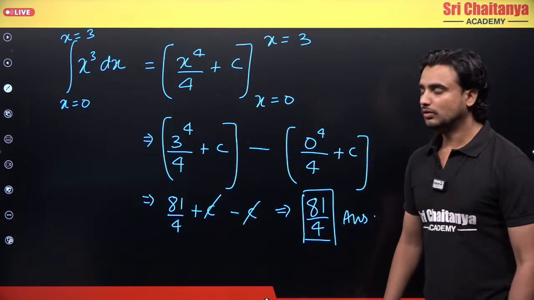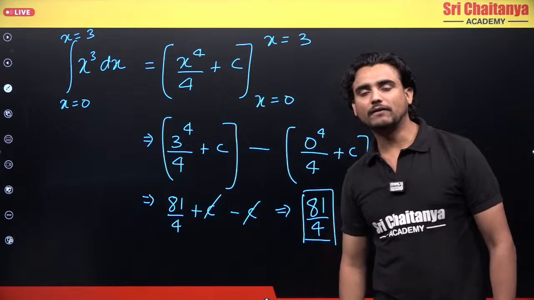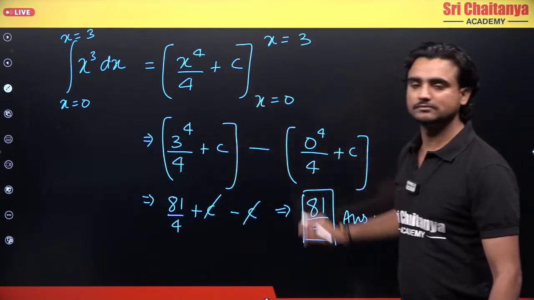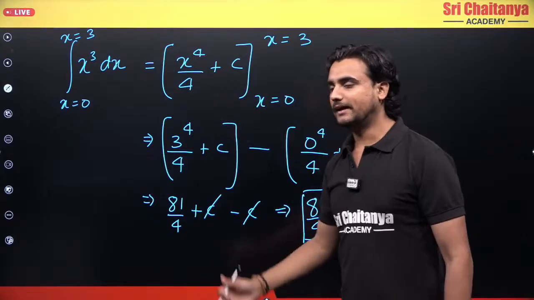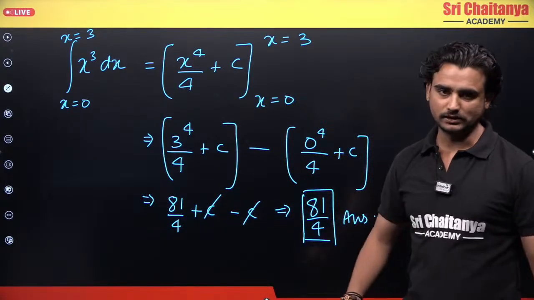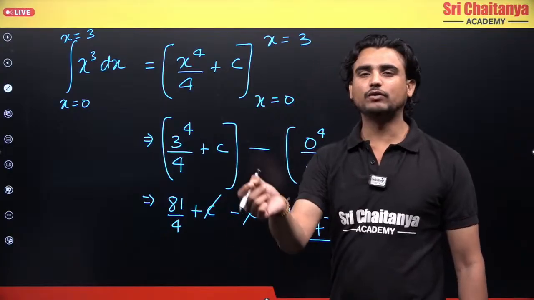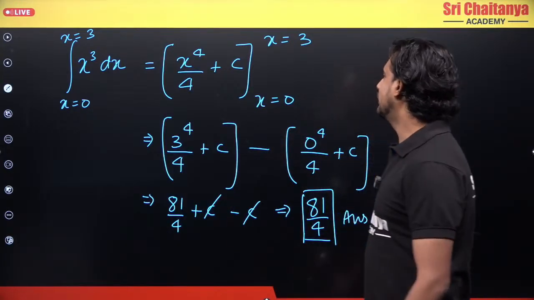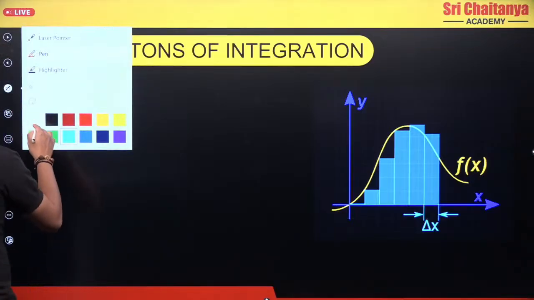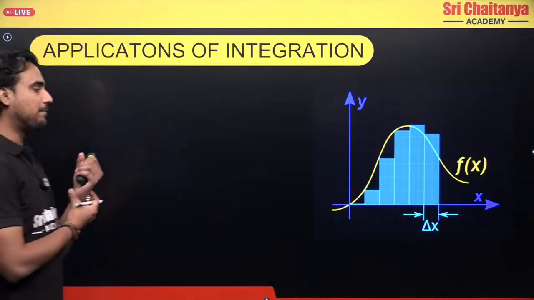Clear? So what is the extra step you have to do? You have to integrate and substitute the limits in my answer. Okay, and then take the difference of both of them, and you will get your final answer. So this is the extra step you have to do in a definite integral. Okay, so with this we will move on to the application of integration. So what is the application of integration?